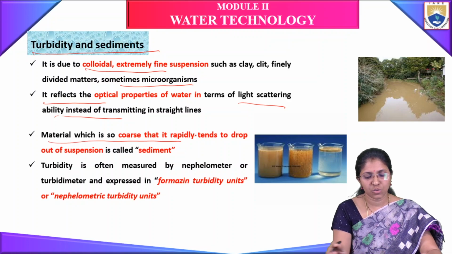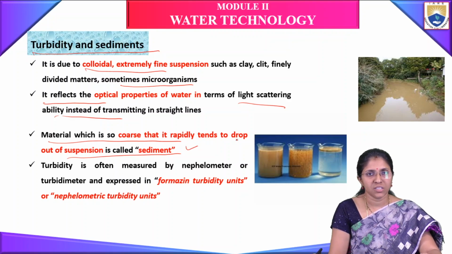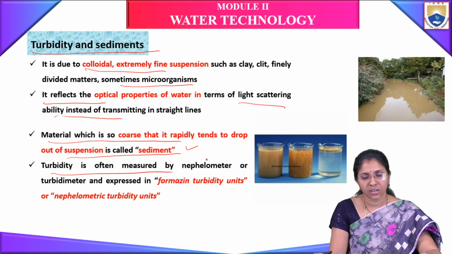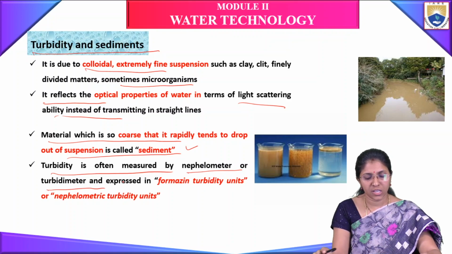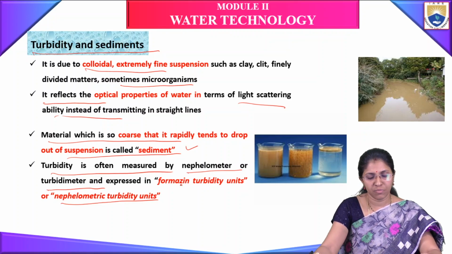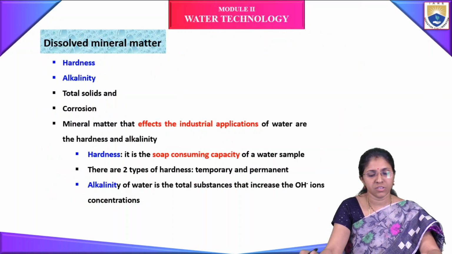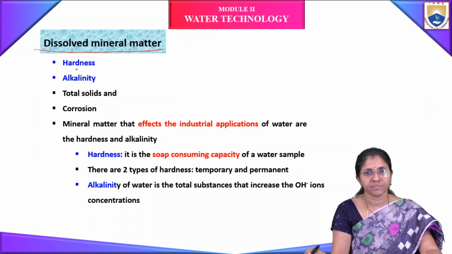The material which tends to rapidly drop out of suspension is called sediment, and this process is called sedimentation. Turbidity is often measured by a nephelometer or turbidity meter, and it is expressed in nephelometric turbidity units.